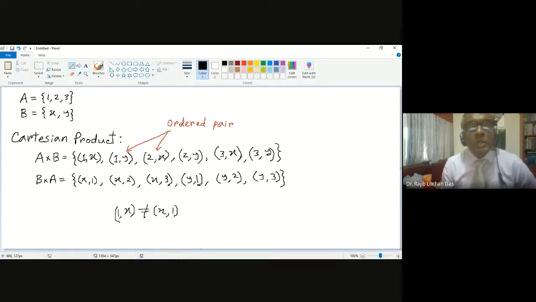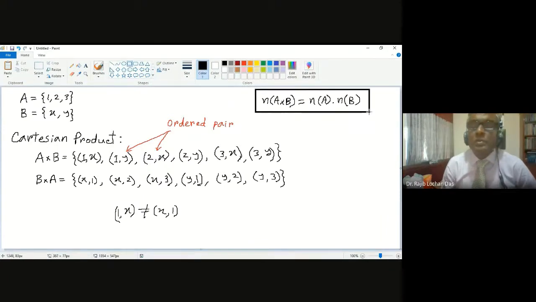So in this way, you can have another theory: the number of elements in A cross B. This will be the number of elements in A, into, meaning multiplied by, the number of elements in B. This is the formula, and every time it will be correct.